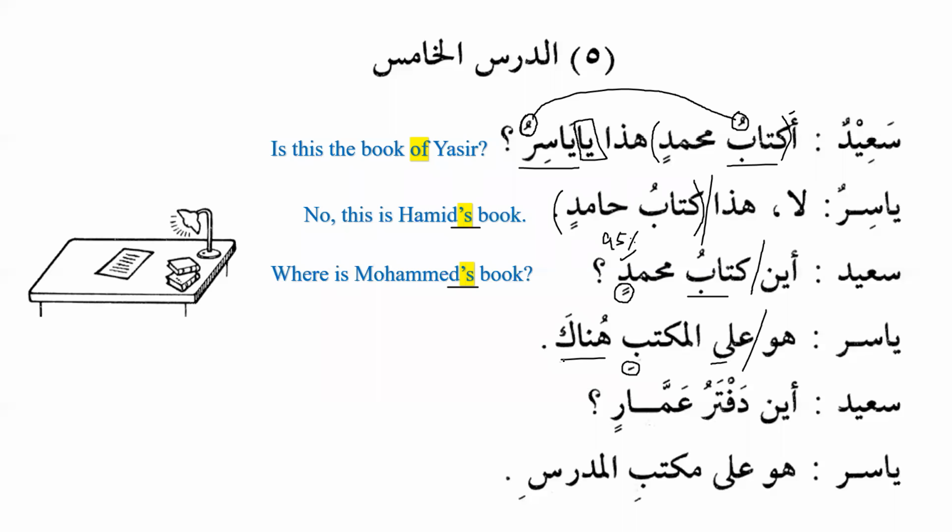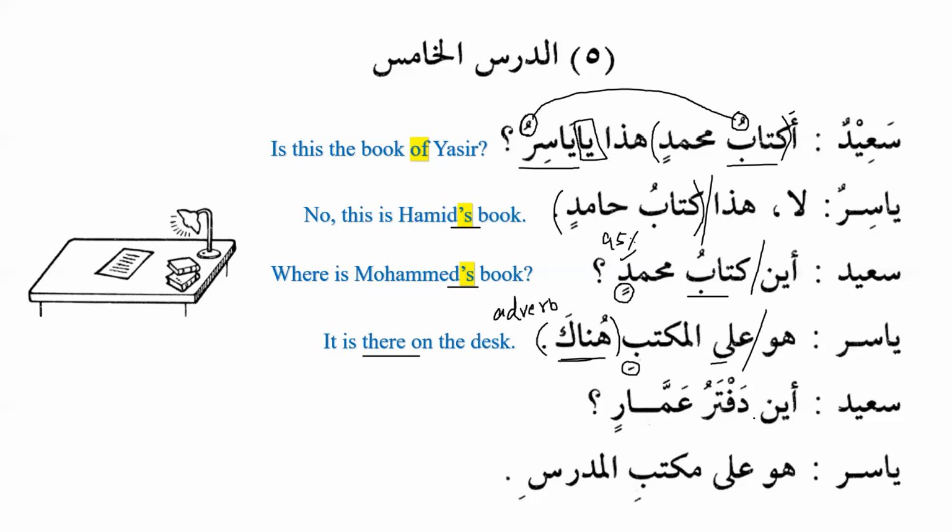Hunak, there. Hunak is also a dharf, or it is an adverb. Okay. So please write it down that this is also an adverb. It means there. Hunak. It means there. Okay. So huwa ala al-maktabi hunak. It is there on the desk. As you can see the translation, it is there on the desk.